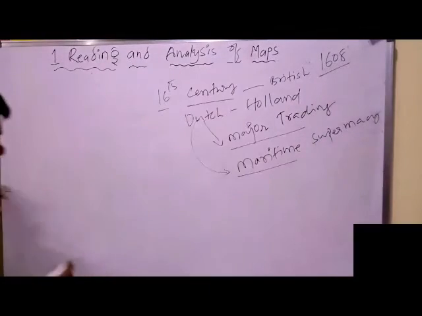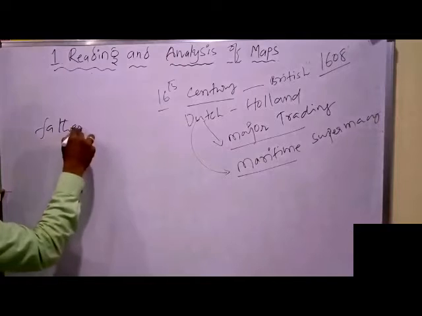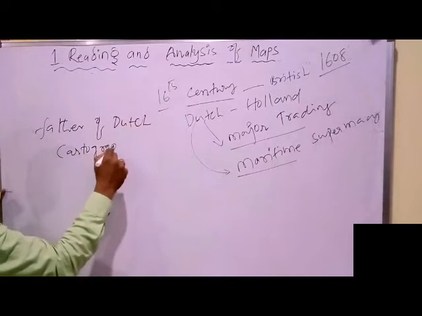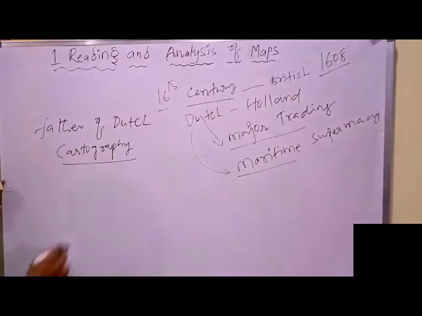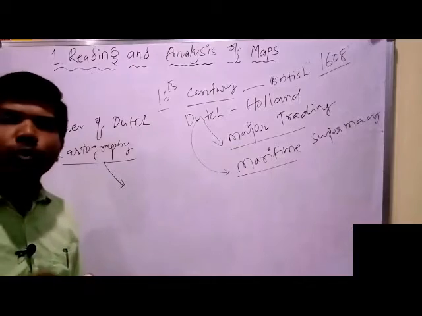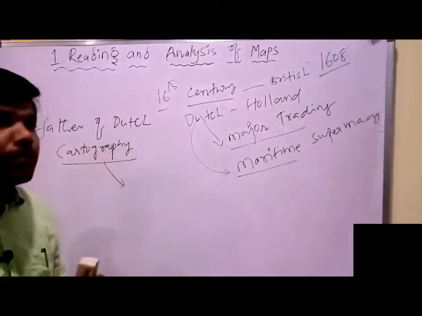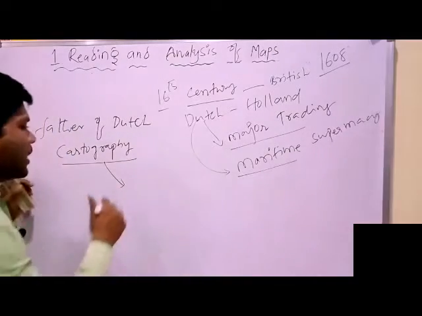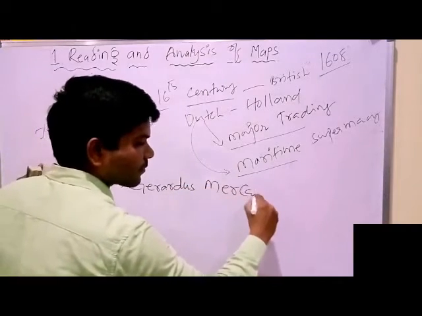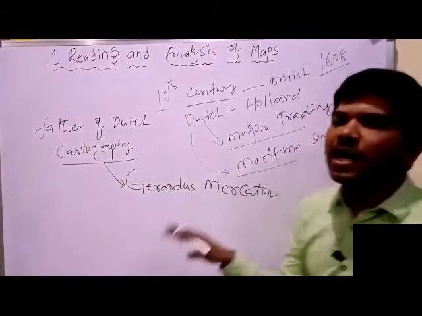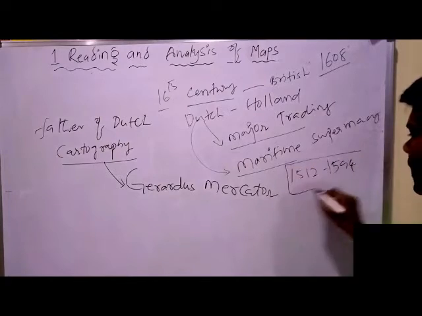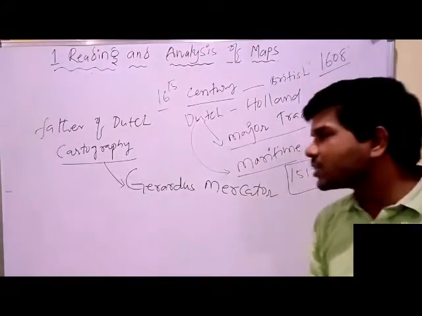Next, father of Dutch cartography. Cartography is what we have already learned: those persons who make maps are called mapmakers or cartographers. Here, Gerardus Mercator. His lifespan is 1512 to 1594.